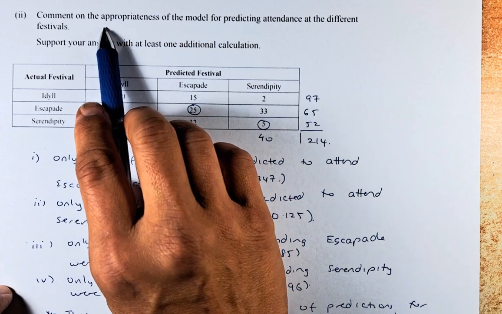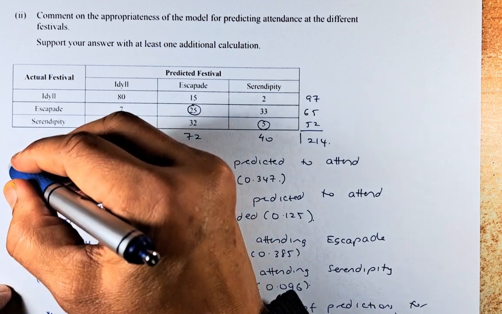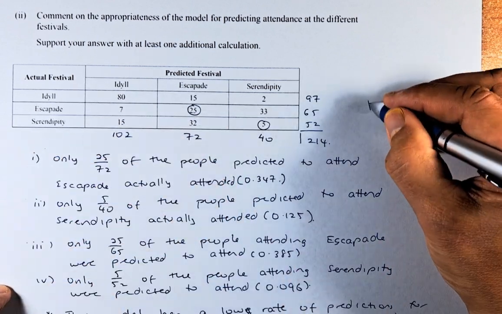So to answer on the appropriateness of the model, we can say this model has a low rate of prediction overall. In part 1, we found that the overall was only 51.4%, as well as predicting attendance at the different festivals. So you look at all these numbers, they are all less than 50%. So we say that this is not a good model for predicting attendance at the different festivals. If you can answer all of these, or even 1 or 2 of them right, you will get an excellence.